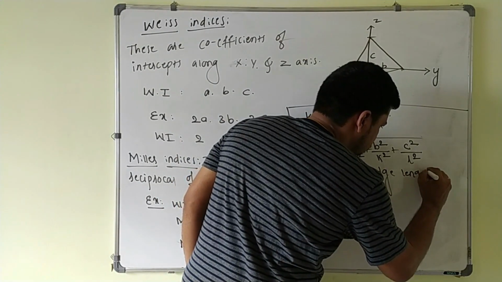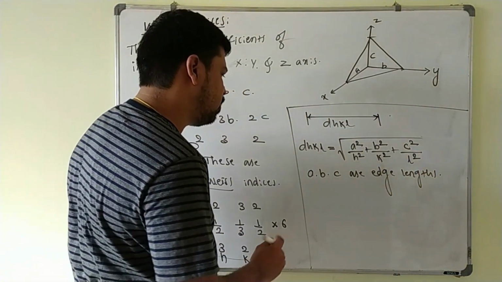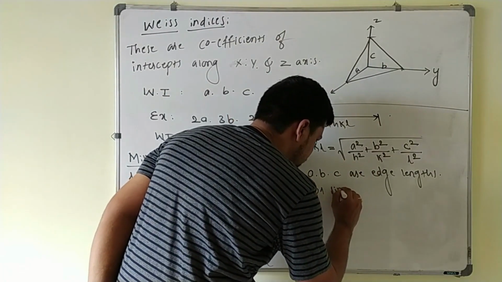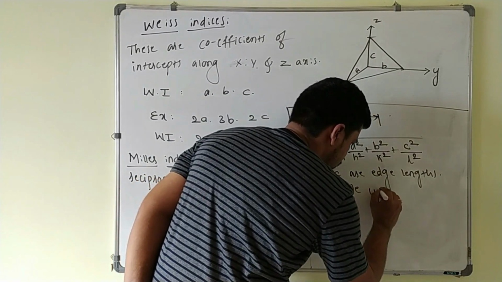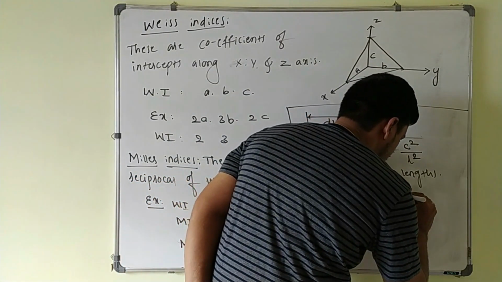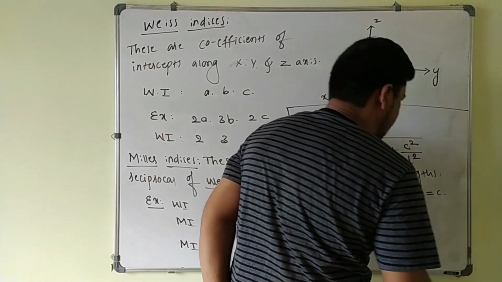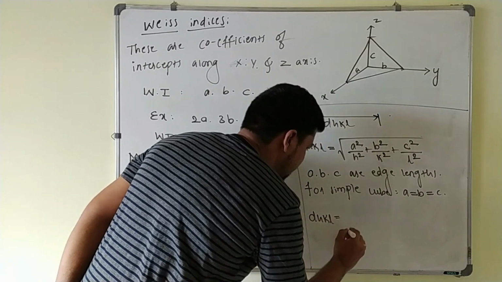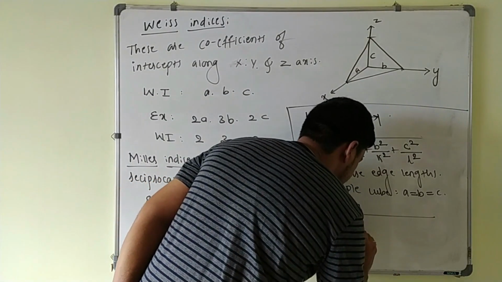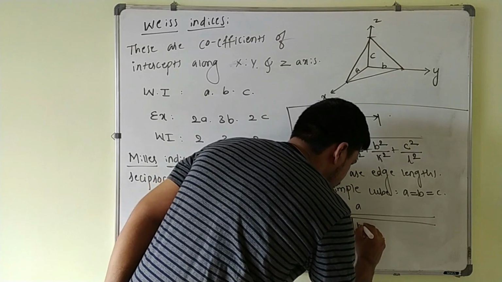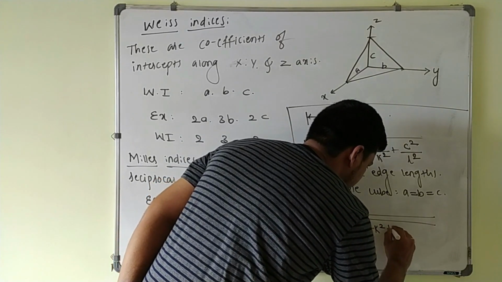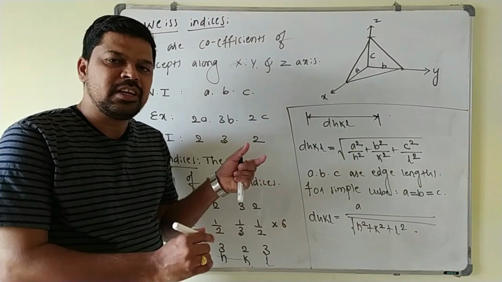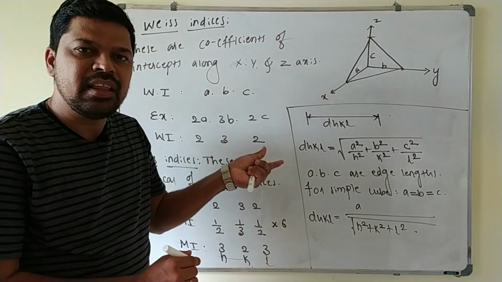For a cubic system, we know that A, B and C are equal. For a simple cube, A equal to B equal to C here. Then this formula becomes dHKL equal to A divided by the square root of H square plus K square plus L square. So this is the formula to calculate the distance between two parallel planes in the crystal here.